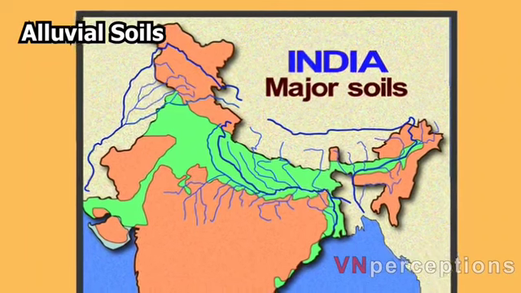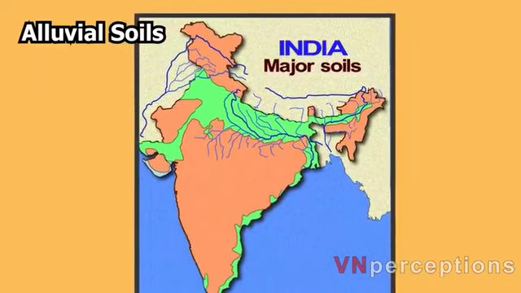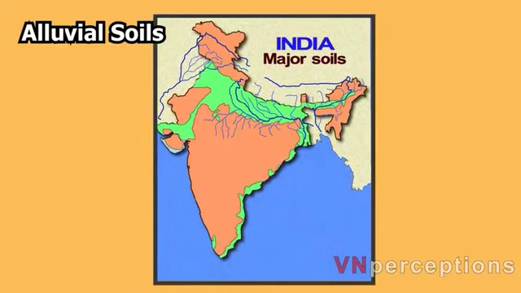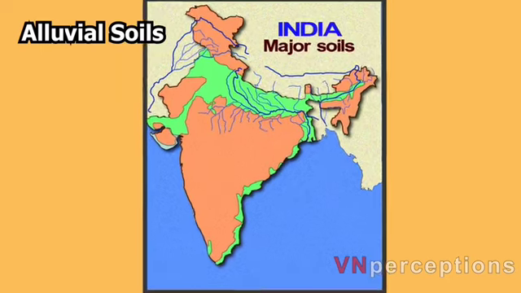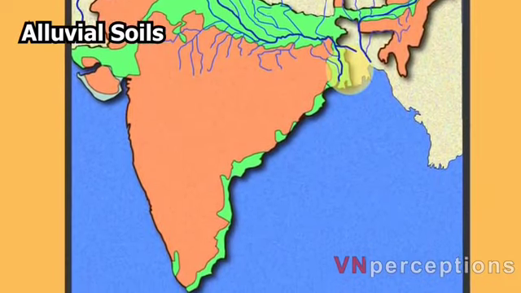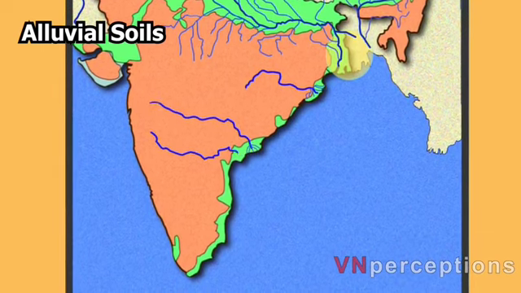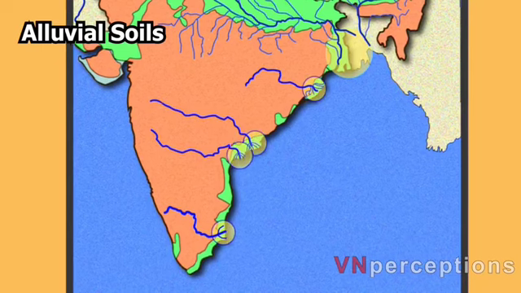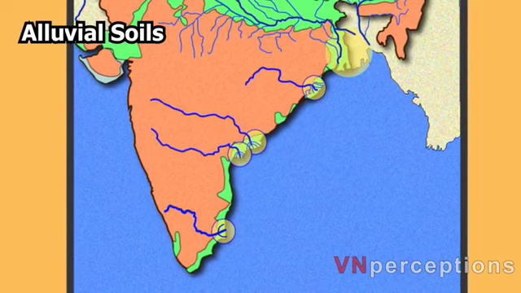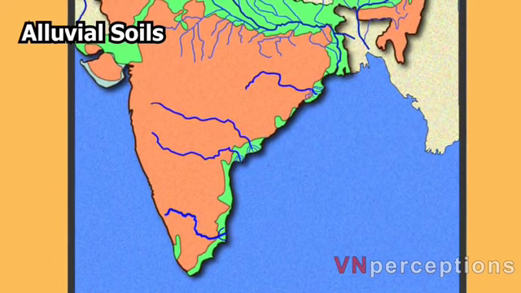Now it extends from Sindh in Pakistan up to Bangladesh. These soils are also predominant in deltas known as deltaic alluvium. So it is found in the deltas formed by the rivers such as Ganga, Brahmaputra, that is Sundarban Delta. Then other important rivers forming delta are Mahanadi, Godavari, Krishna, Kaveri. Now in all these deltas, we will find deposition of alluvial soil. Then they are also found in the coastal plains of the country.